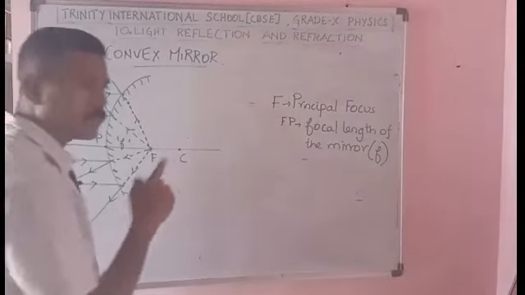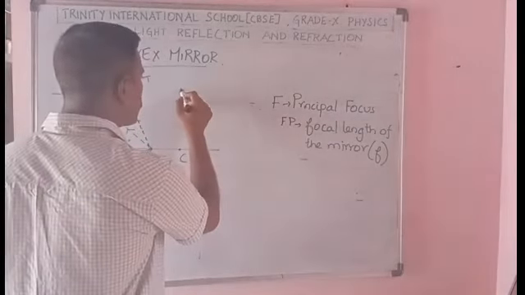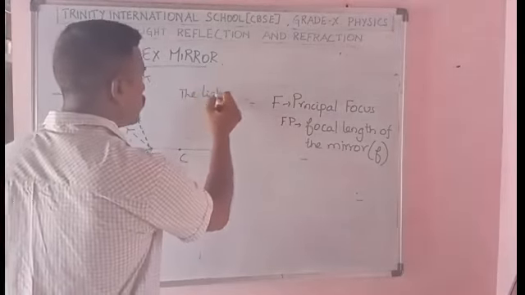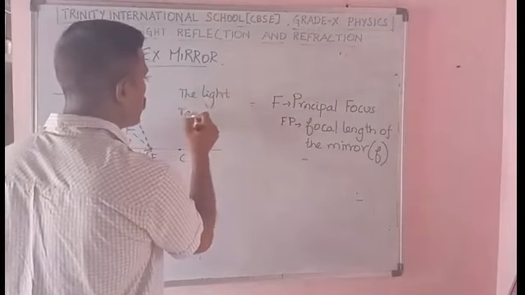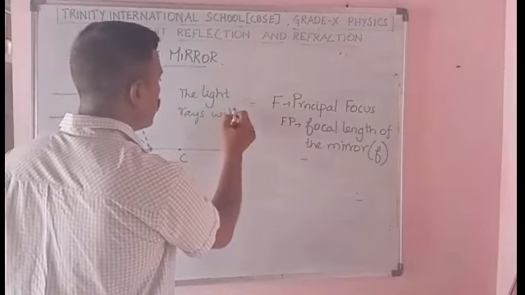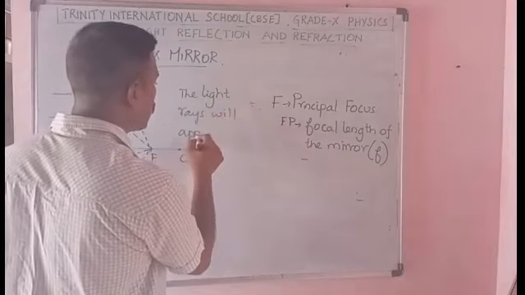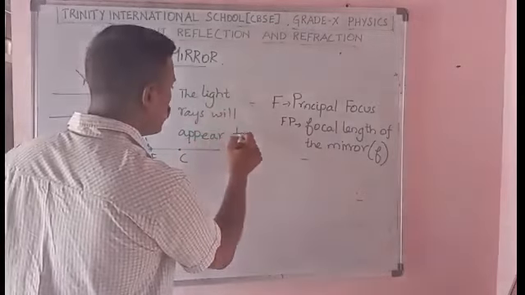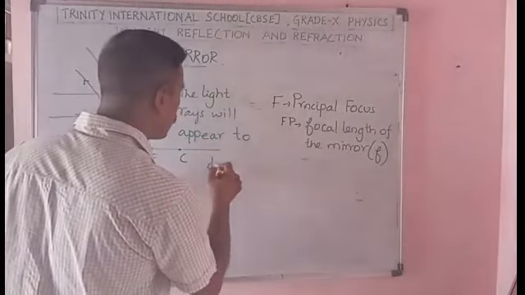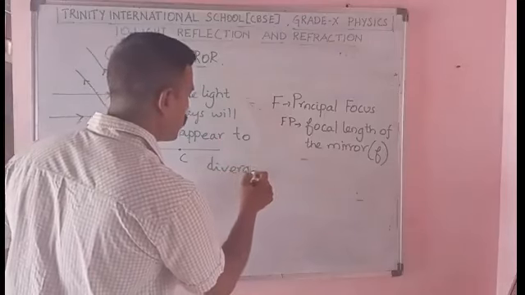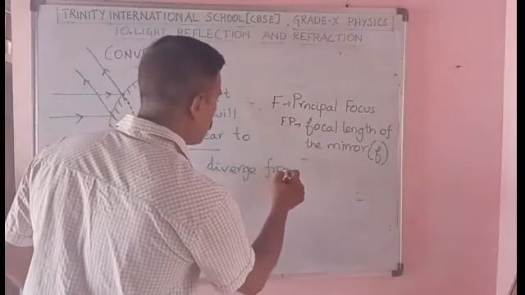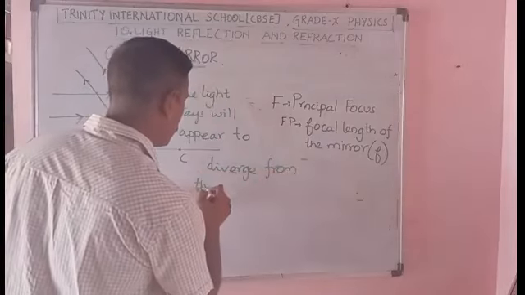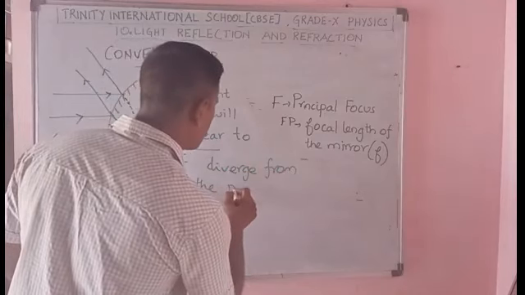The statement is: the light rays will appear to diverge from the principal focus.